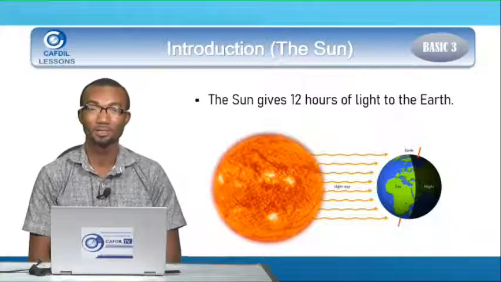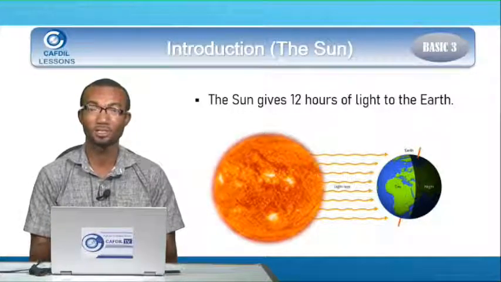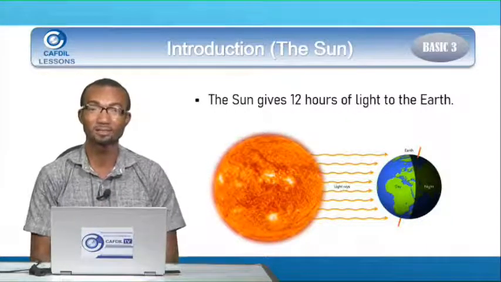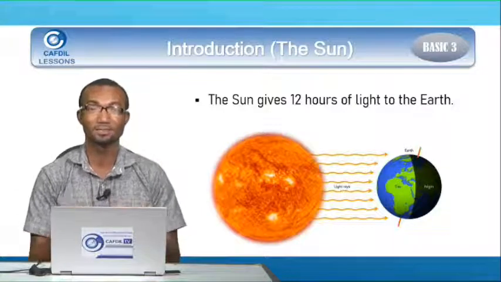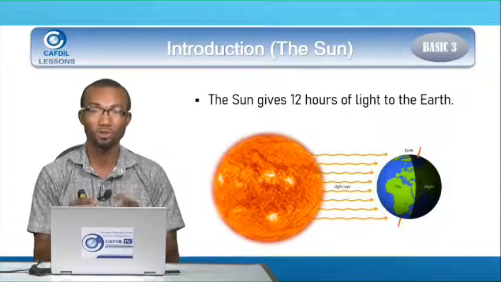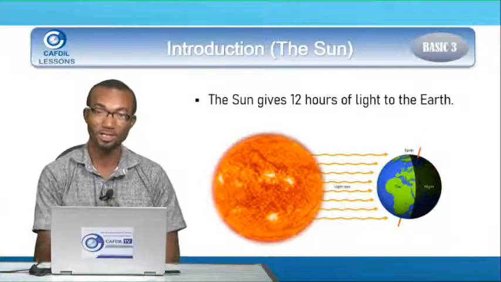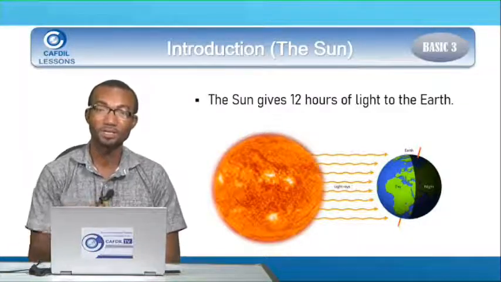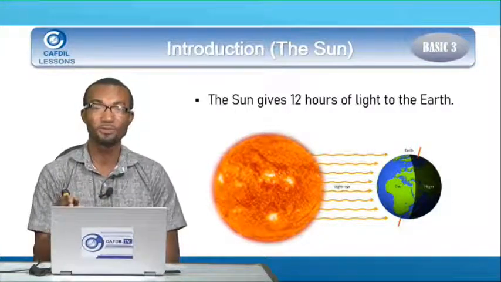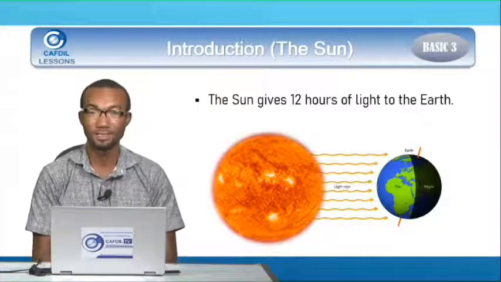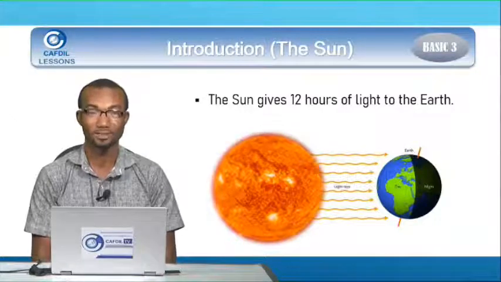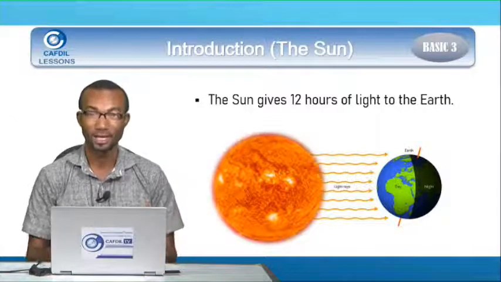And then another thing about the sun is that it gives us 12 hours of light. When we were treating the cyclic event, we said that day and night is an example of cyclic events. And we have 12 hours of day because of the light of the sun. And as we said in that lesson, the earth rotates on its axis. So as it rotates, any part of the earth facing the sun will experience daytime. So the sun gives us 12 hours of light, and we call that time day.